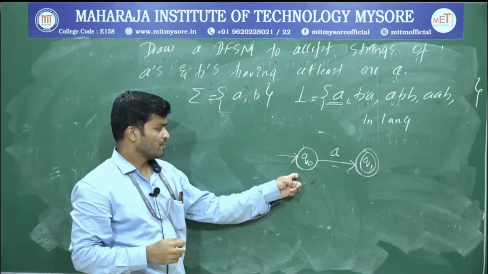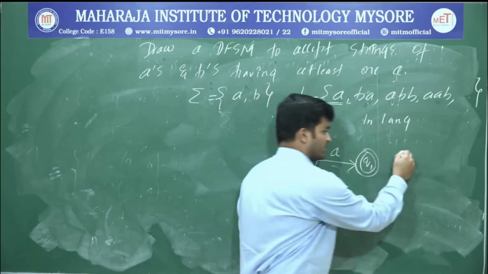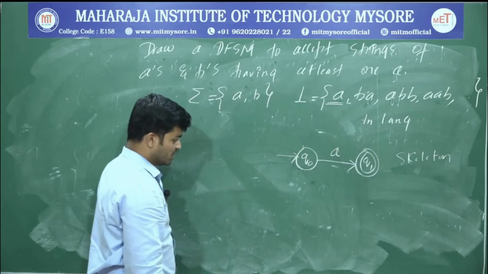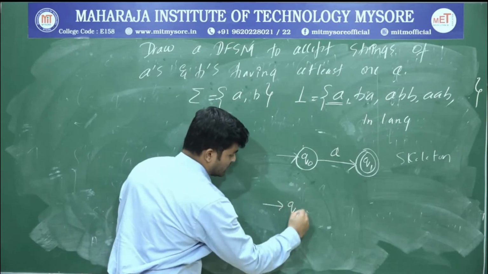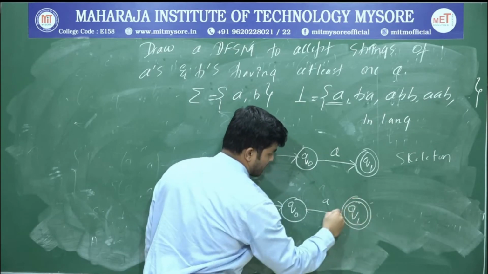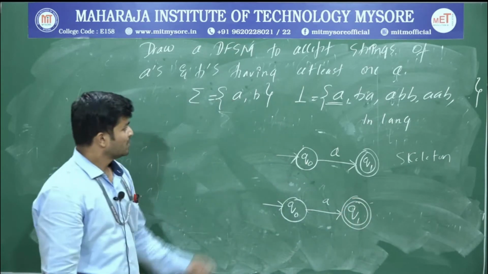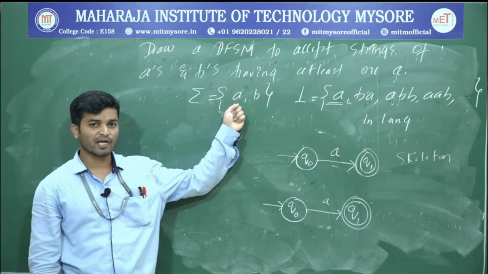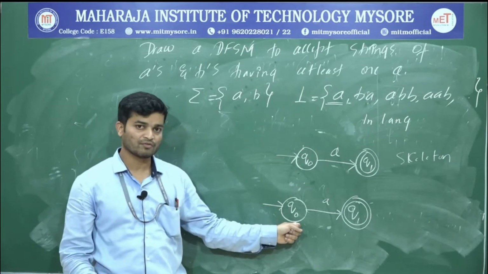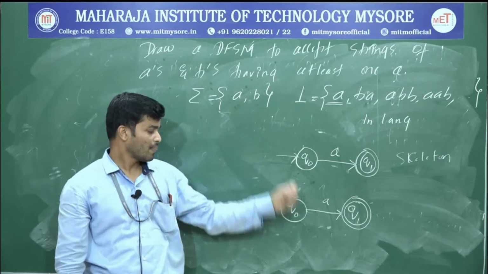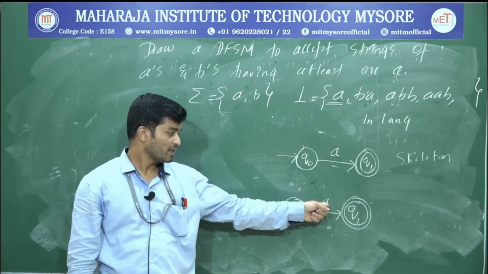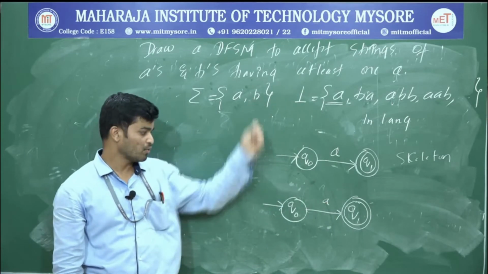Now I have to build the muscle. This one is called the skeleton. In order to build the muscle, I will rewrite that one more time: Q0 A Q1. Now observe sigma. Sigma is A comma B. If it is 2, from each state I must have 2 arrows. If it is 1, there should be exactly 1 arrow from each state. So already there is an arrow for A. I need an arrow for B.